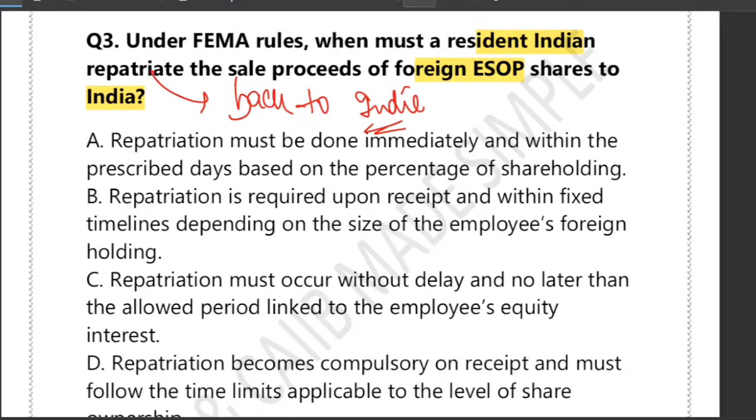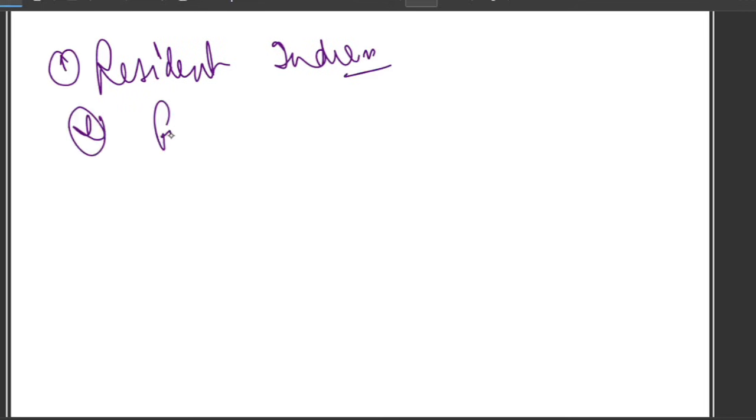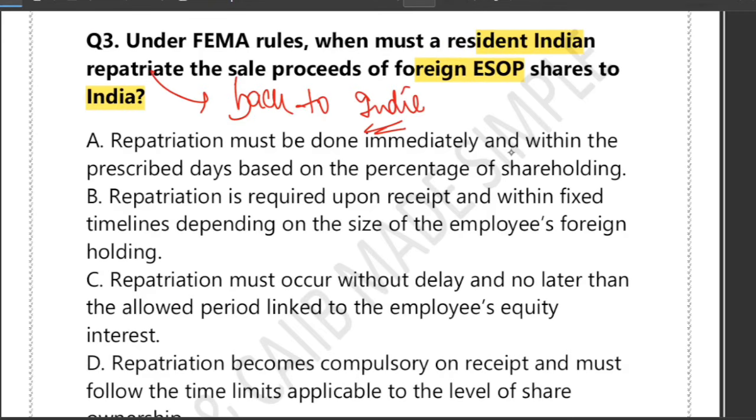So there are some keywords here. The first keyword is resident Indian. Second is foreign ESOP share. Third is the sale proceeds. And fourth is the repatriation timing. That is what is asked.